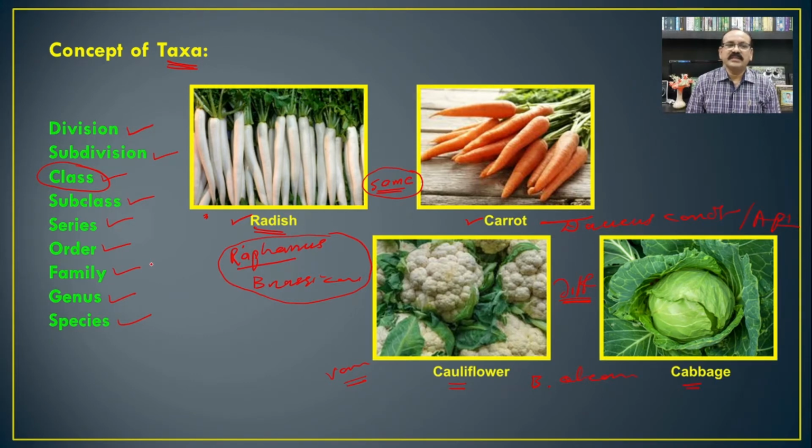On this basis the organisms are considered to come under the Dicotyledons, and hence we can say that every taxon has its own characteristics, and on the basis of that the other organisms are accommodated or included in that particular taxon.